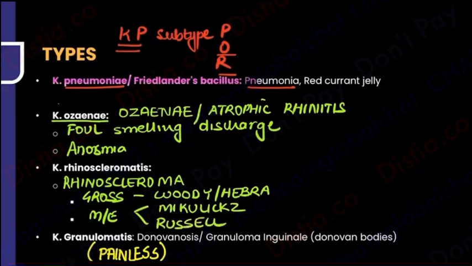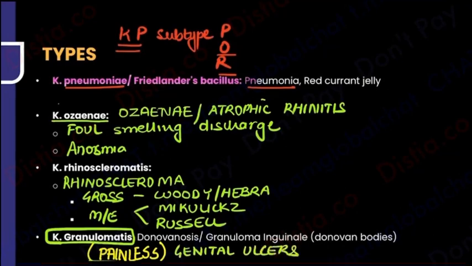Now, this was about Klebsiella pneumoniae and its subtypes. We have something called Klebsiella granulomatis, which is very important because this causes something called genital ulcers. And those genital ulcers are painless. Now we started on that journey.